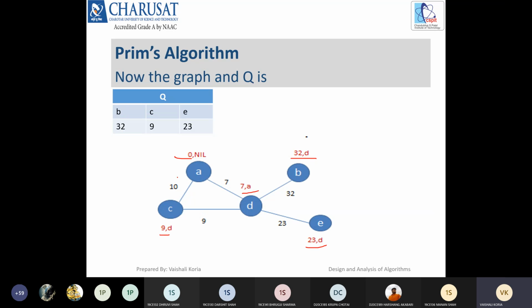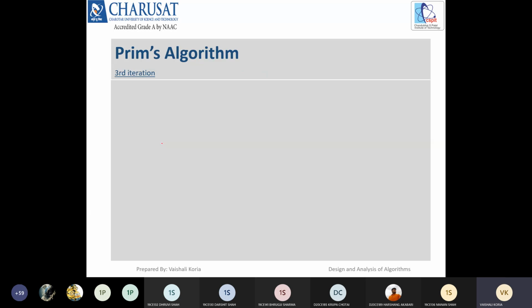B, this is the parent of this vertex. Chalo, what should be the first step?